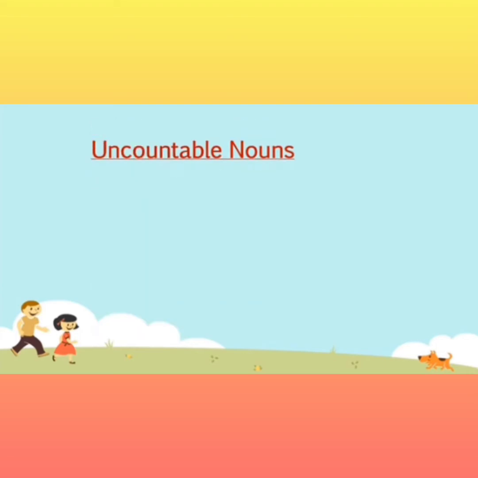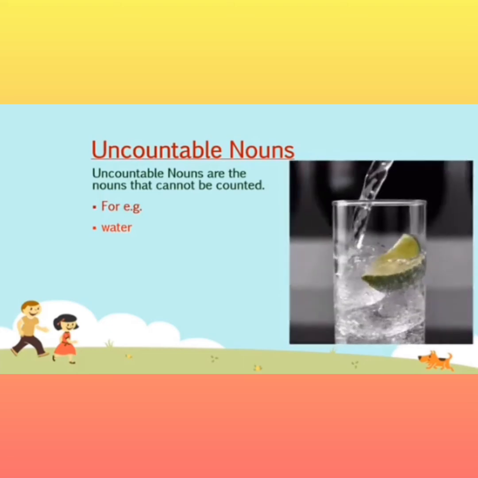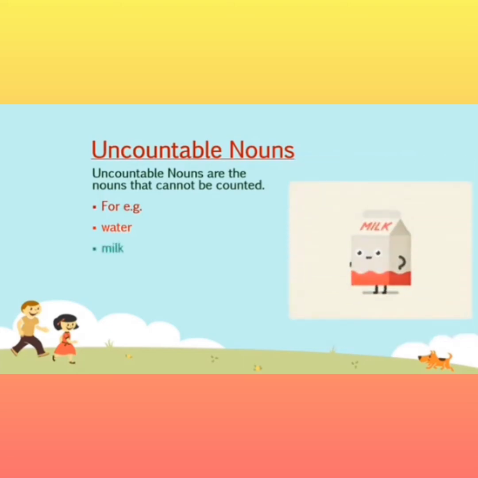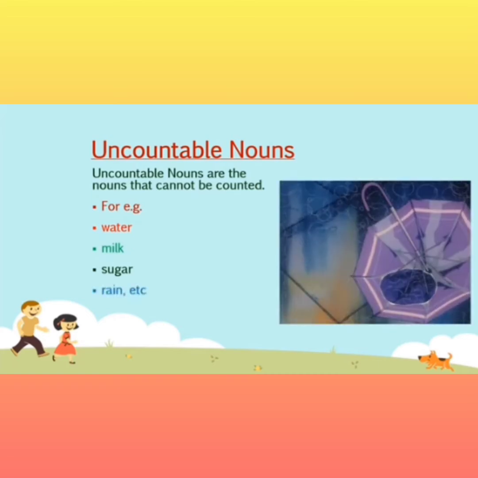Moving on to the next one, that is uncountable nouns. Uncountable nouns are the nouns that cannot be counted. We cannot count them at all. For example, water. Can you count water? Can you say 1 water or 2 waters? No, we can't do that. Can we count milk? No. Can we count sugar? We cannot count sugar. Can we count rain? Not at all. And you know, there are many more nouns which we cannot count.